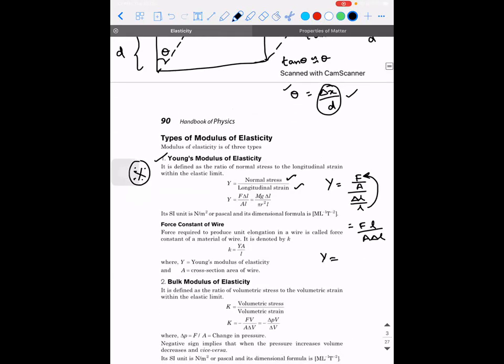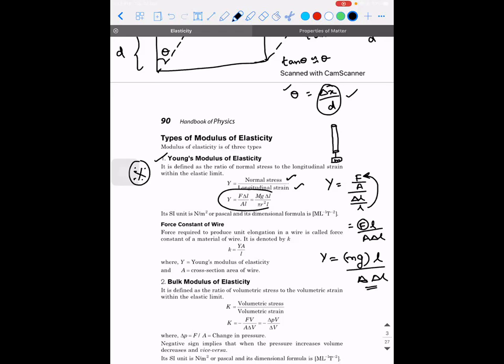Then Y is also equal to, sometimes F is written as M into G, provided the object which is getting extended. Let's say you have a thin wire in your hand. If the wire is suspended using a mass M, then we take that mg into consideration. So Y is mg into L divided by A into delta L. So this is going to be the formula, where delta L is the change and L is the original length. Clear, guys?